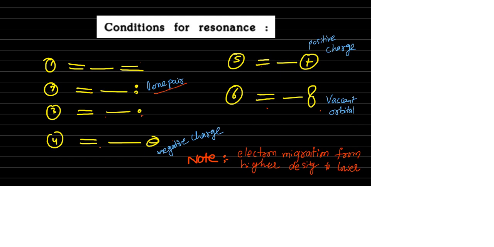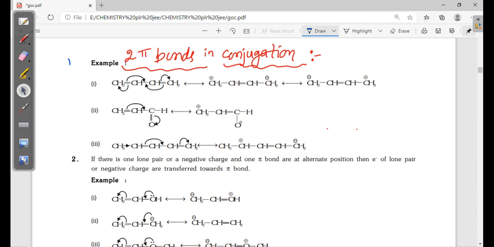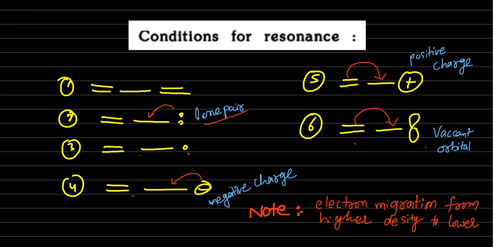Suppose a pi bond and a lone pair are there. This lone pair will start shifting first. Here two pi bonds are there, there is no problem. Here a negative charge is there, obviously the negative charge will start first. Here a plus is there, so obviously the positive charge will start migrating. Here a vacant orbital, like this. Higher density to lower density. And we will discuss one example of each. Whenever two pi bonds are in conjugation, I will take an example for this.